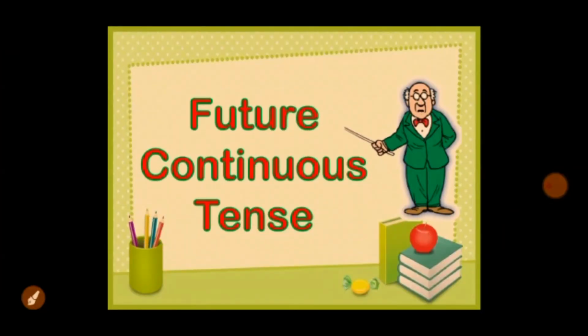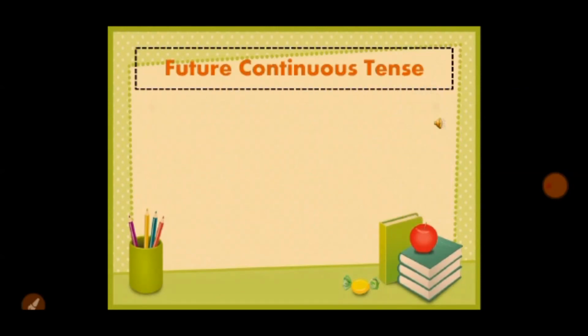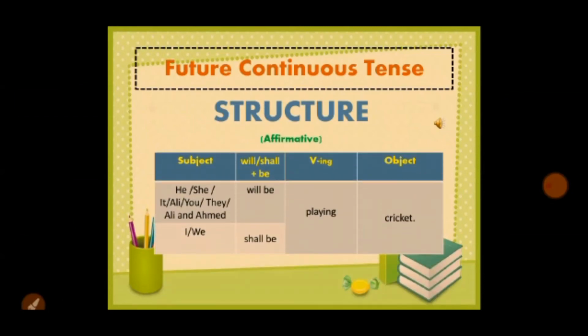Okay, now let's start talking about future continuous tense. So future continuous tense, here again it's very simple, just like the other two. Here instead of using was or were, we use will be or shall be. With he, she, it, singular noun or plural noun, or you or they, with all these we use will be. With I or we only we use shall be, plus the ing form of the verb.